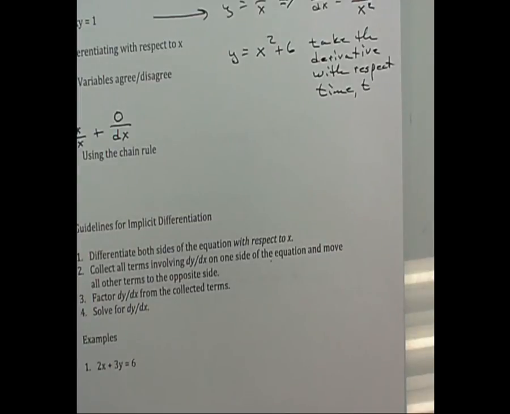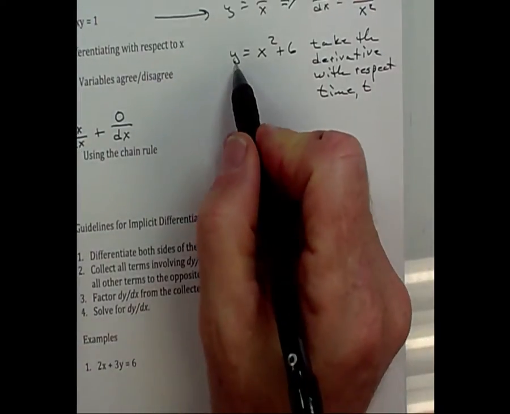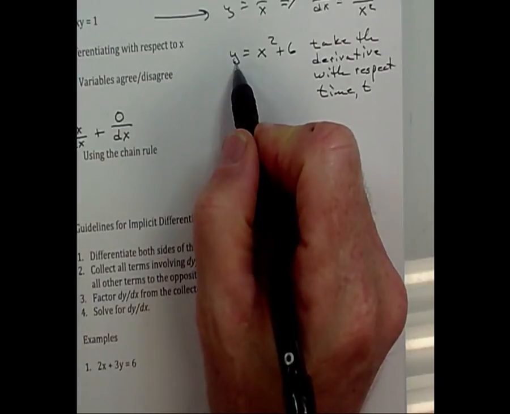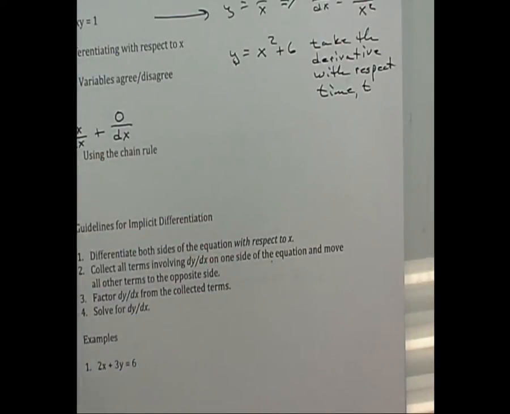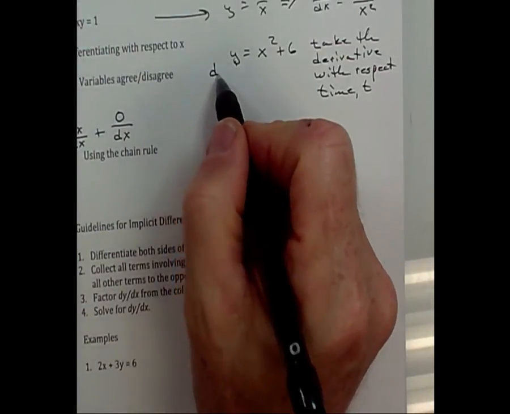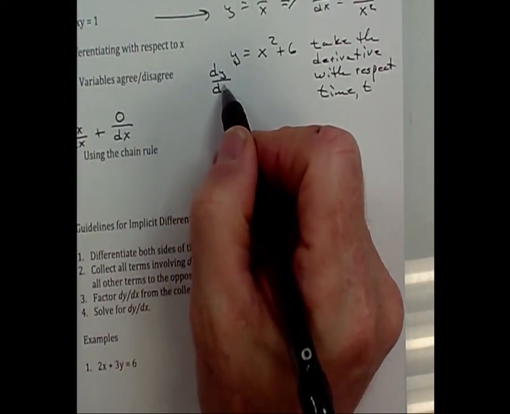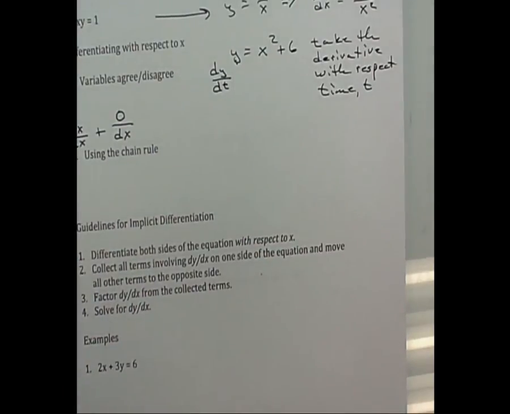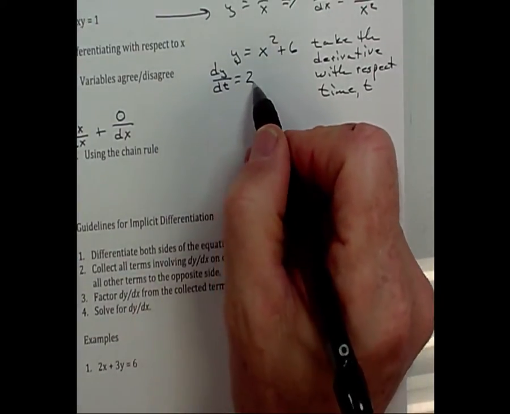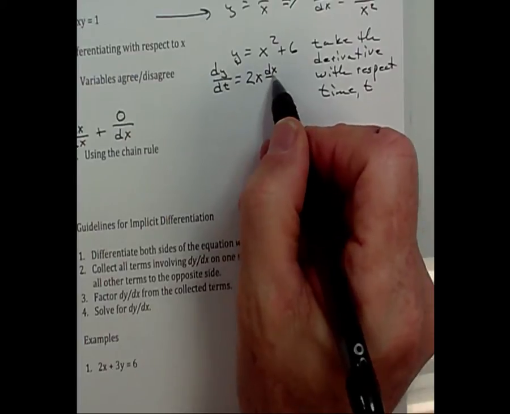Okay, so there's a variable that's changing with respect to time. Does that make sense? So when I change this variable with respect to time, notice I say with respect to time, that variable t goes on the bottom. This will be dy dt. This will be 2x dx dt.